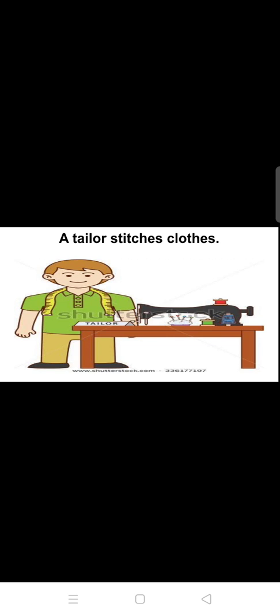Now this is a tailor. A tailor stitches clothes. Now the weaver, he is making cloth for us. Cloth मतलब वो कपड़ा, बड़ा कपड़ा होता है ना, कलरफुल. तो वो कपड़ा कौन बनाता है हमारे लिए? वीवर. The weaver makes clothes for us. But who stitches the cloth? क्लोथ कौन स्टिच करता है? वो क्लोथ का जो कपड़ा होता है उसका शर्ट, पैंट, वो सब कौन बनाता है? Who stitches the clothes for us? The tailor stitches the clothes for us. First the tailor takes a measurement and after that he stitches beautiful clothes for us.